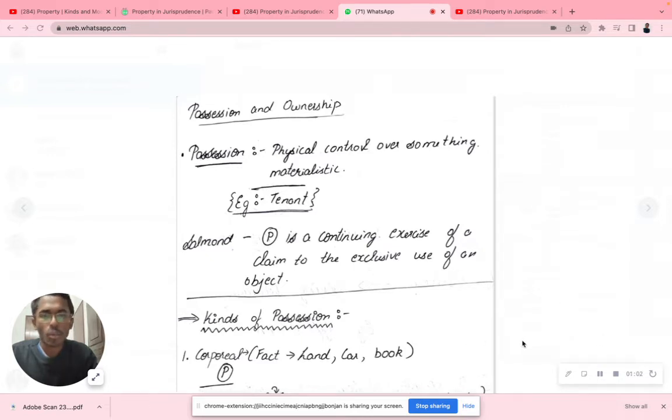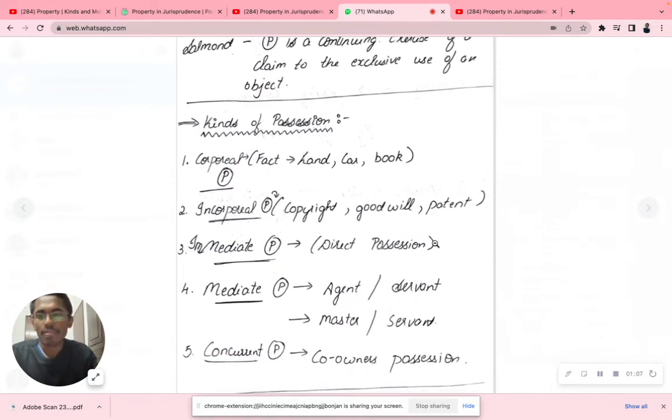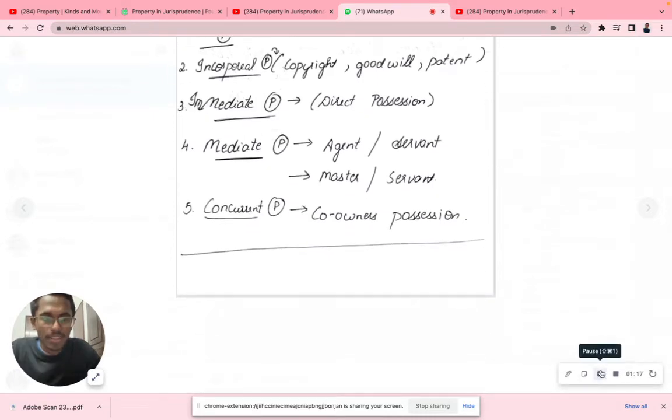Okay, now let's see the other important components in terms of possession. First one, kinds of possession. We have 5 kinds of possession. The first is corporal possession, incorporeal possession, immediate possession, mediate possession, and concurrent possession. Starting with a quick revision on corporal possession, which I've already explained, that's about facts, land. Corporal means tangible. It could be land, car, book, anything like that. Incorporeal could be a copyright, goodwill, or a patent.